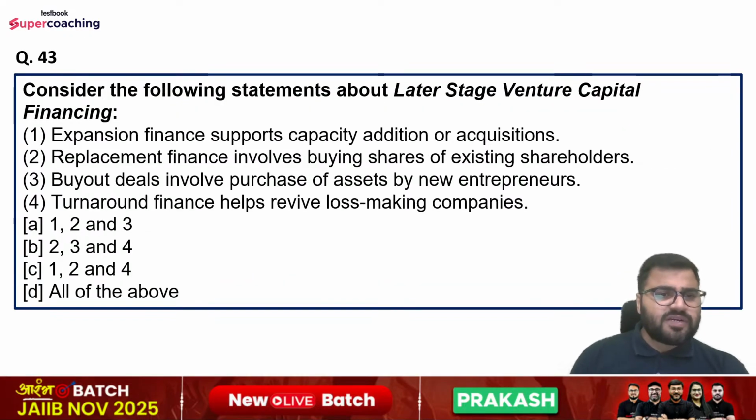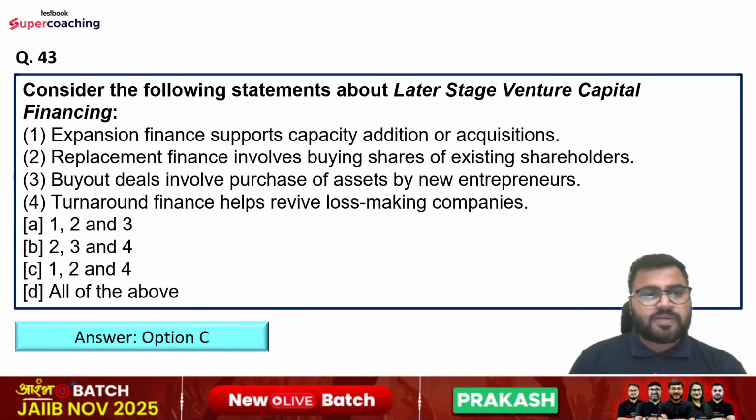Question number 43. Consider the following statement about later stage venture capital financing. Statements are: expansion finance supports capacity addition or acquisitions. Replacement finance involves buying shares of existing shareholders. Buyout deals involve purchase of assets by new entrepreneurs. Turnaround finance helps revive loss-making companies. Options are first, second, and third only, second, third, and fourth only, first, second, and fourth only, or all of the above. So right answer will be option number C.